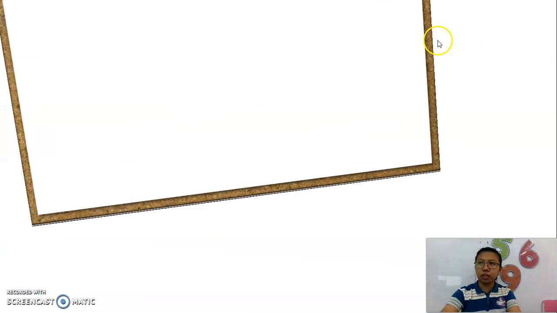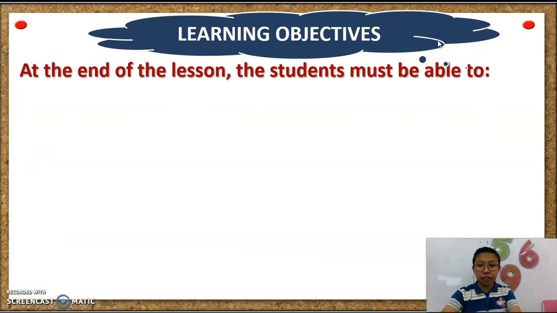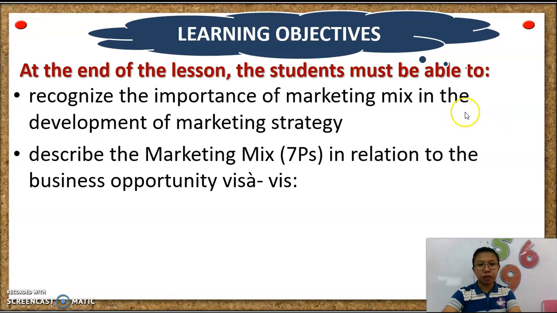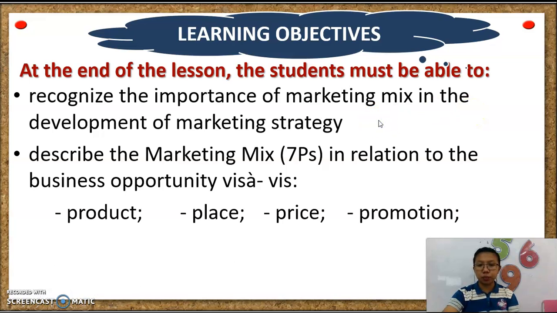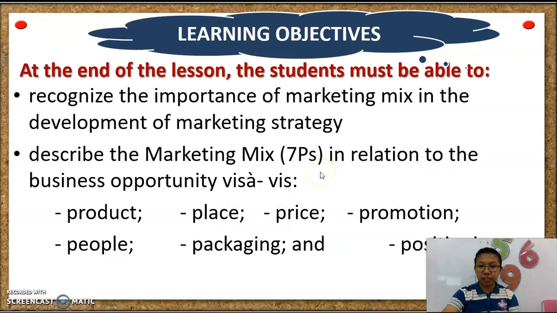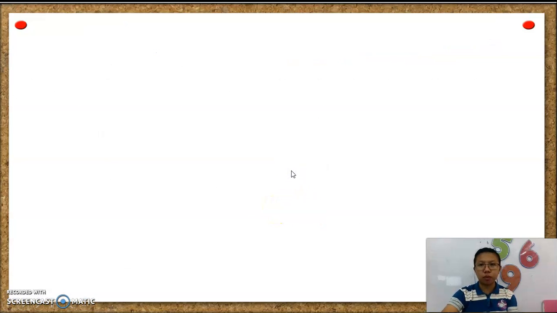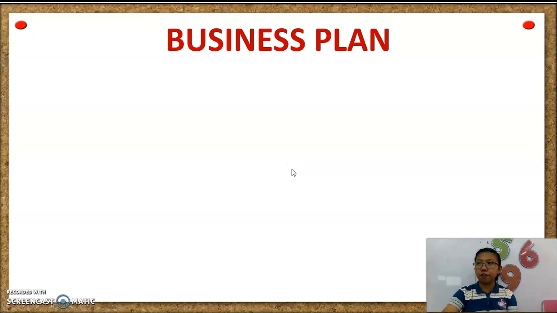Okay, let's move on to the learning objectives. At the end of the lesson, you must be able to, number 1, recognize the importance of marketing mix in the development of the marketing strategy. Number 2, describe the marketing mix, which is the 7 P's, in relation to the business opportunity. The 7 P's are product, place, price, promotion, people, packaging, and the last one will be position. And the last part of our topic will be about the development of a brand name.